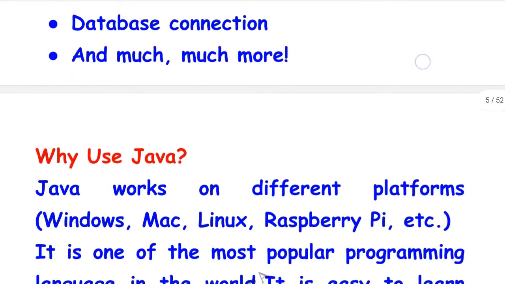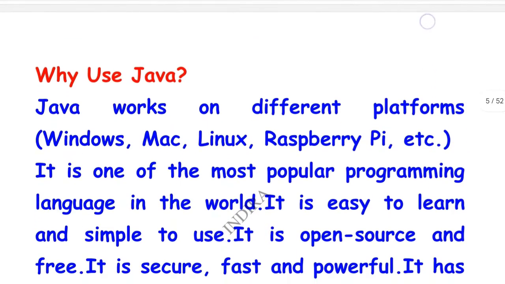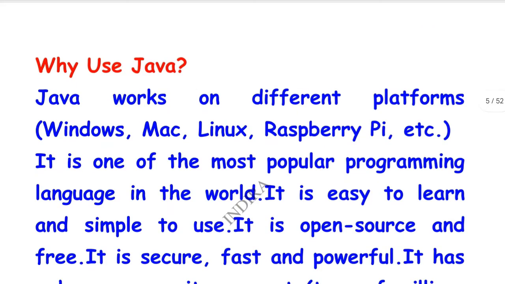Next, why use Java? Why are users using Java is the question. Java works on different platforms: Windows, Mac, Linux, Raspberry Pi, etc. That means Java doesn't depend on a specific platform. It runs on every platform. That means it is an independent programming language.